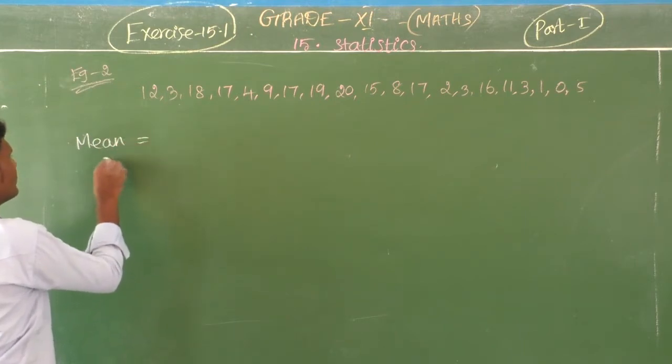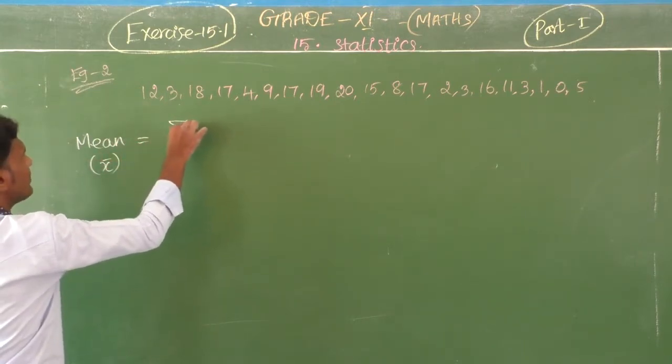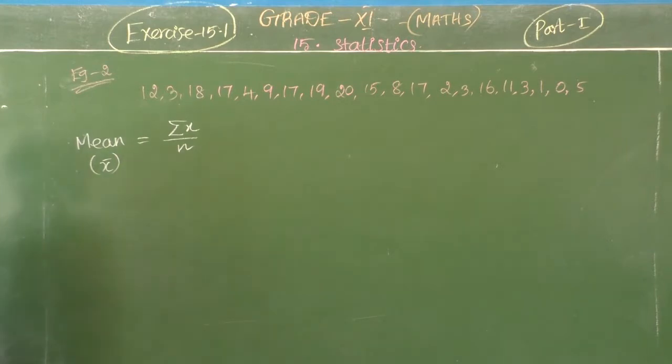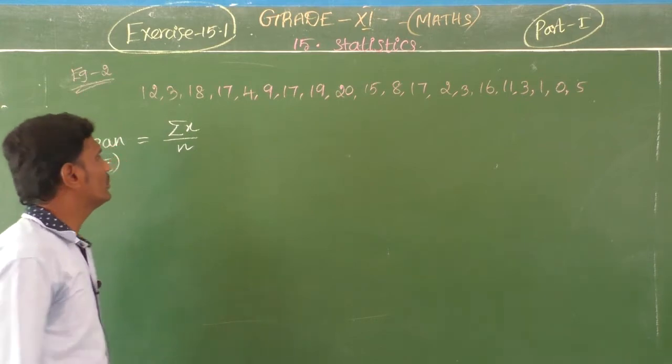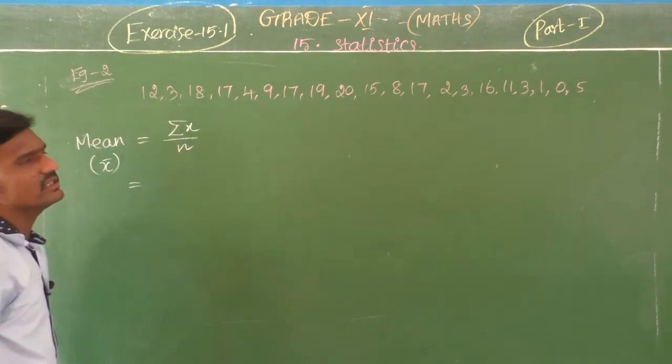So do you know how to find the mean? Mean x bar, you have a formula summation x by n. That formula already you are using in your 9th syllabus itself. Okay. So summation x, how to take that? We want to add all the things.